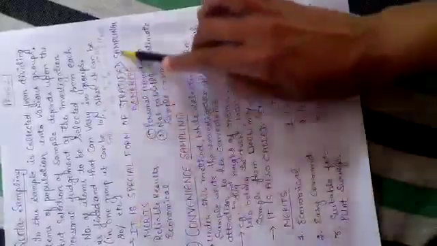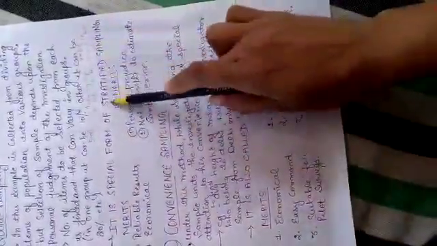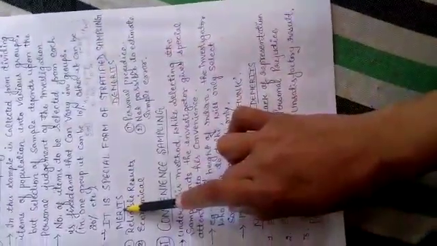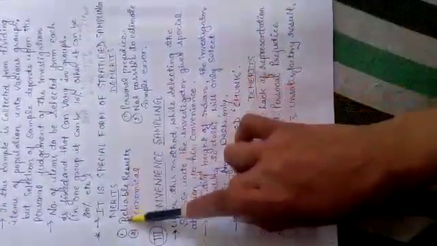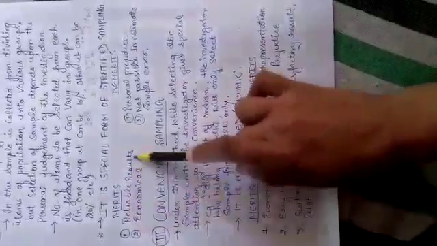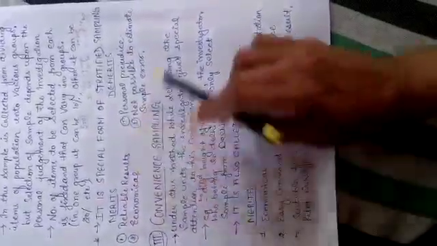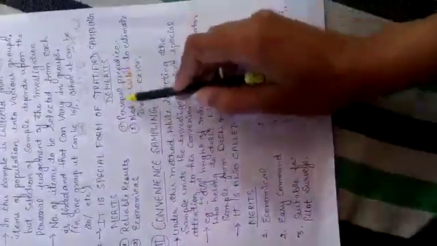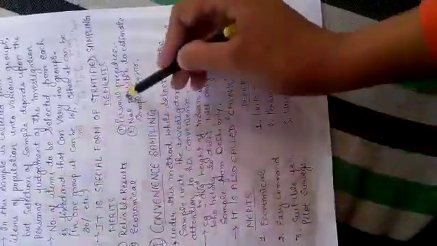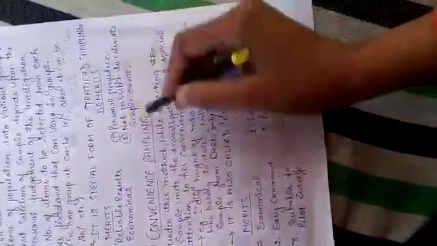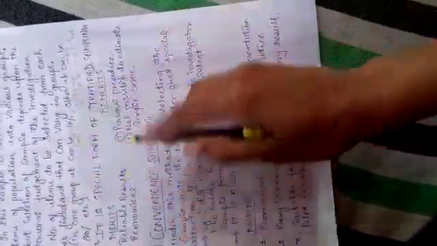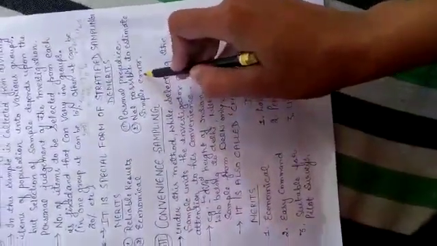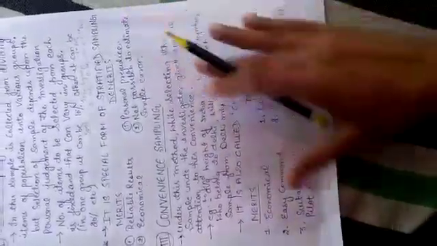It is a special form of stratified sampling. As I have told you, in stratified sampling we make strata, groups only. There are a few merits: reliable results, and it is economical, which means it saves time and money. Personal judgment is again there, so there can be biasness. It is not possible to estimate sample error. According to this method, if there is some error in the collection of the sample, that error cannot be estimated.